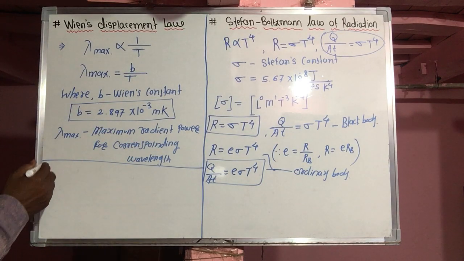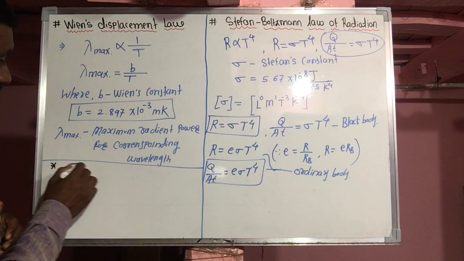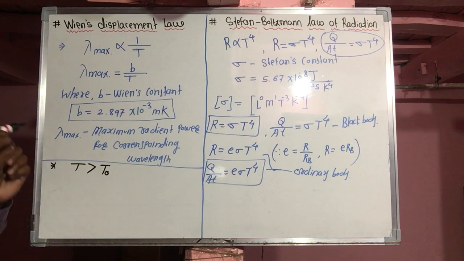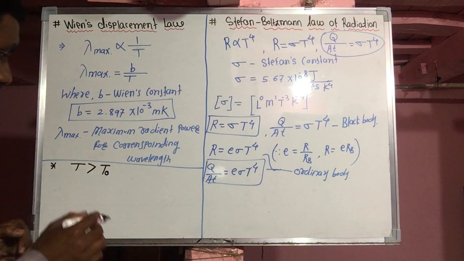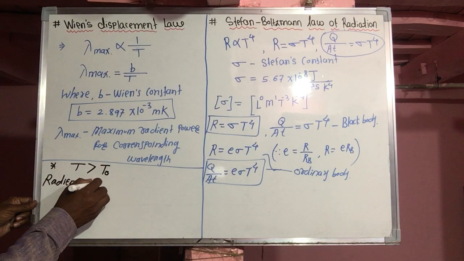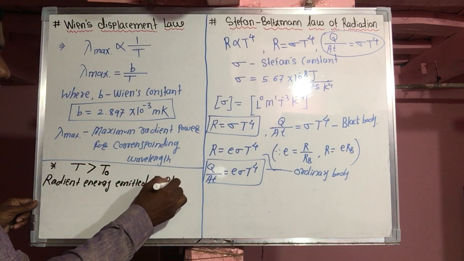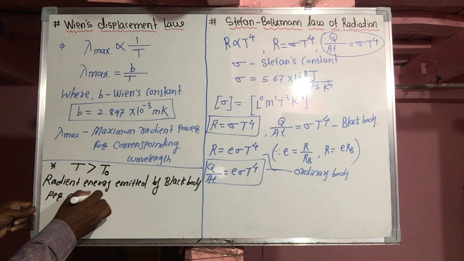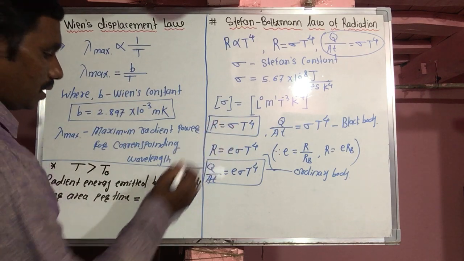So if a perfect black body is kept in a surrounding whose temperature is T naught, and the temperature of the perfect black body is T, which is greater than T naught, then the radiant energy emitted by the black body per area per time is equal to, same like this, sigma T raised to 4.